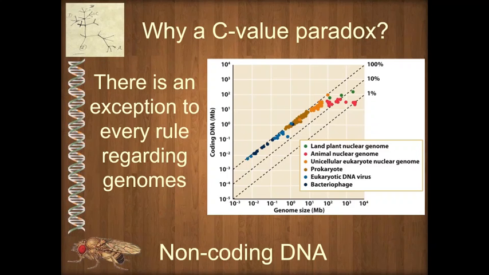So then maybe the better question is, why do we have so much non-coding DNA in these eukaryotes? Well, that's a little tricky to answer, but in short, it comes down to this: when DNA is added to a genome, there's often very little phenotypic consequence. So it's not good or bad. We add a little bit and it's kept. And then we add a little more. Over time, if the forces for adding DNA, the mutations that add DNA to a genome, outweigh the mutations that take it away, then genomes are going to get larger and larger, often with very little impact on the phenotype of the organisms.